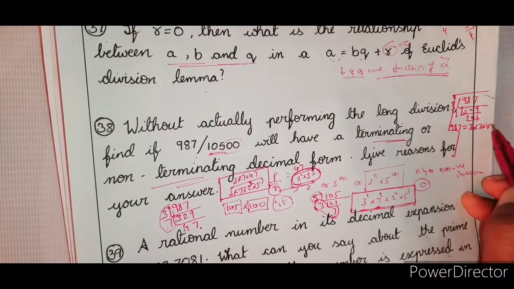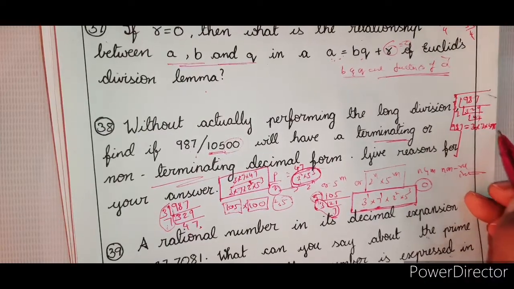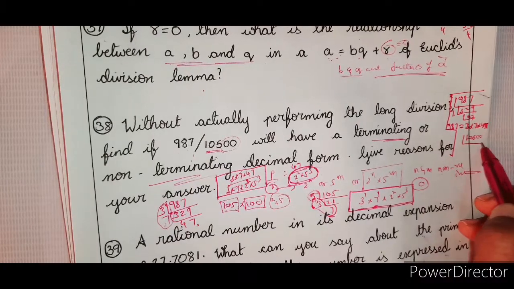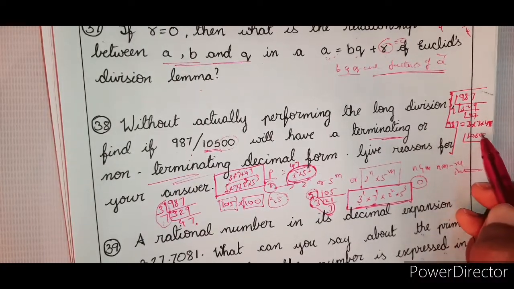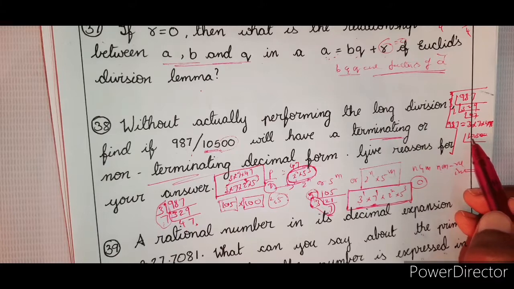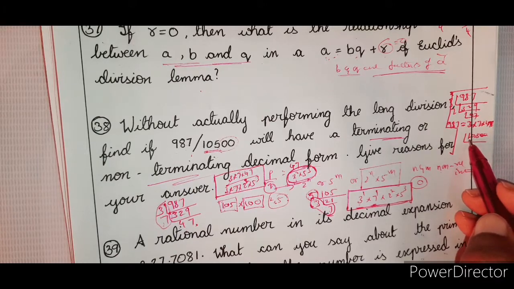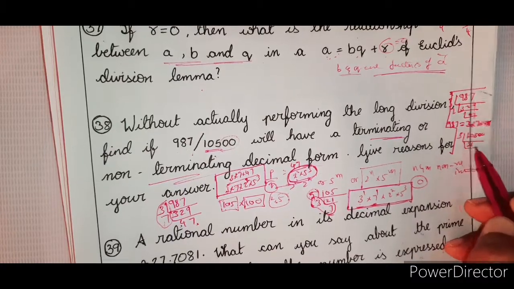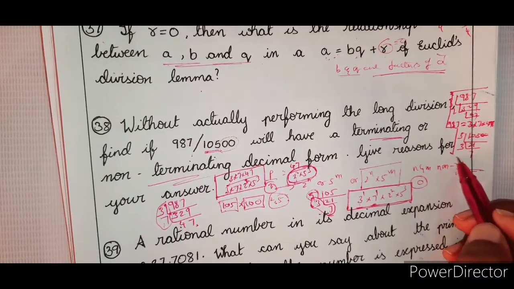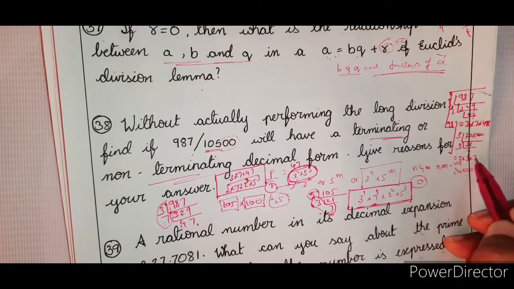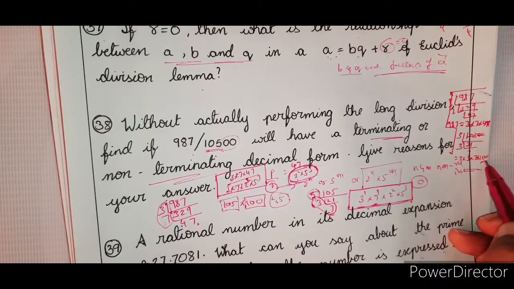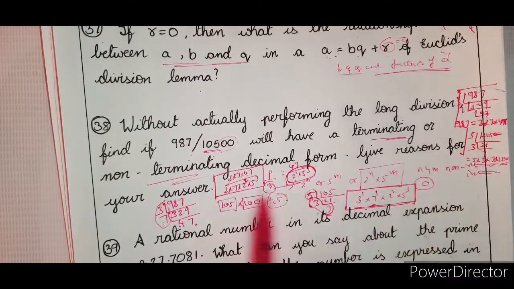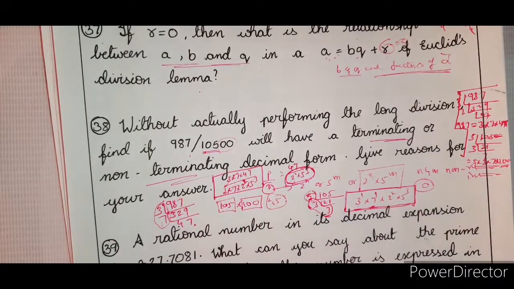In a similar manner, write for 10,500 also, or if you remove 100, 105 also you can write down. So what are the prime factors of 105? 5 times 21, 3 times 7. So that is equal to 5 into 3 into 7 into 100. In terms of 100 you can leave it. Now this part and this part you compare, then cancel and then prove it.